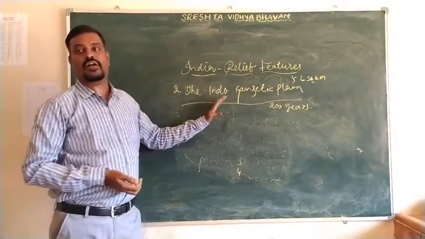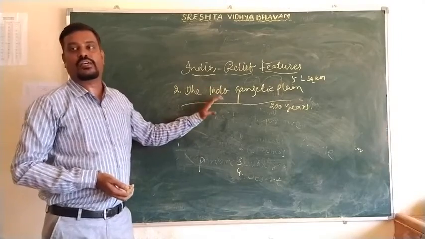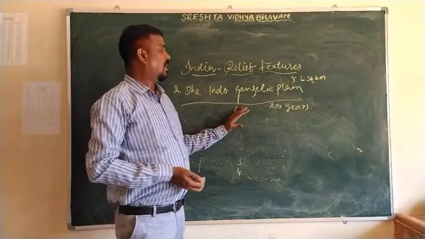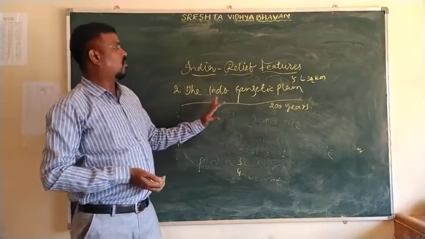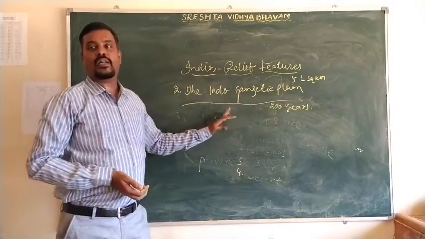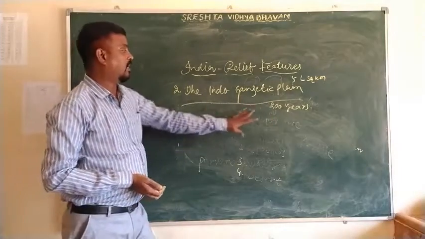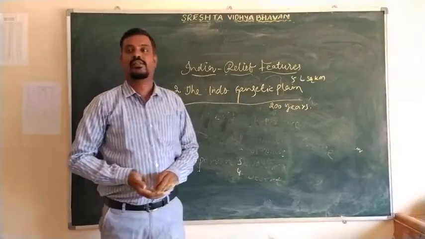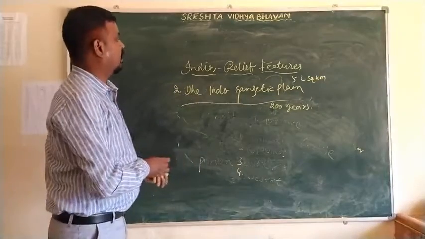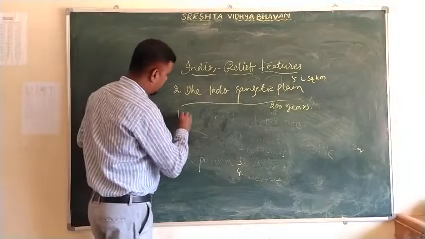I have already told you what perennial rivers are. Those rivers that flow throughout the year are called perennial rivers. The Indo-Gangetic Plain was formed about 200 years ago. Here the three important rivers are there.